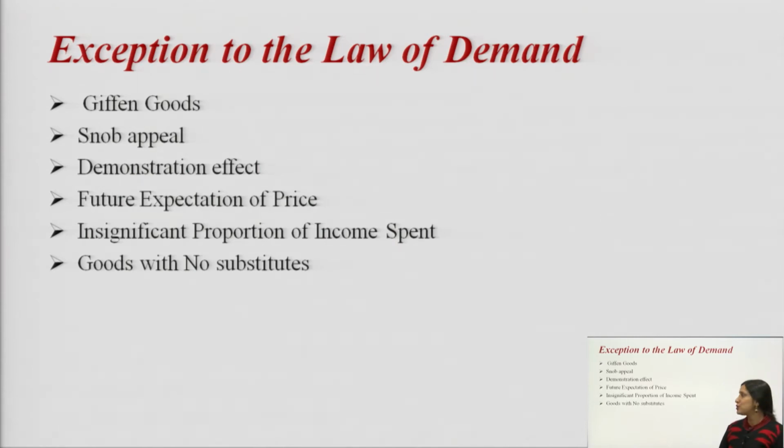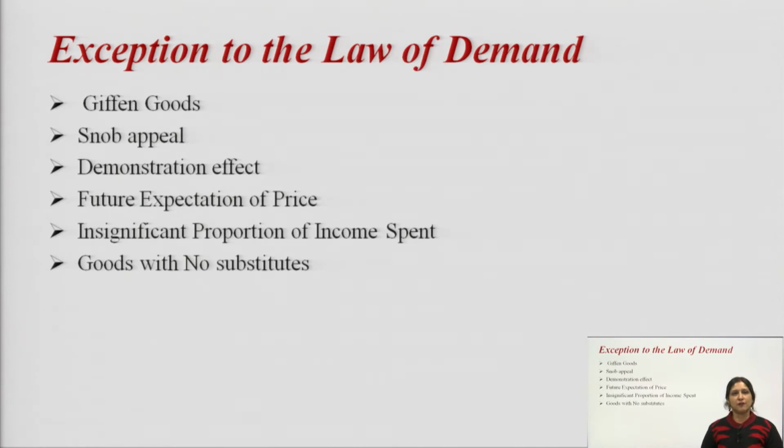The second exception to law of demand is snob appeal. Snob appeal is related to prestige necessities, means in this category the goods are bought not for the utility, but for the social status, to maintain their social status, like the demand for diamonds, antiques, sports cars.